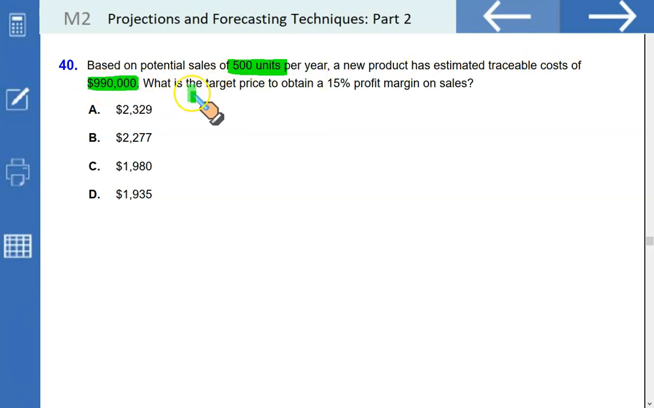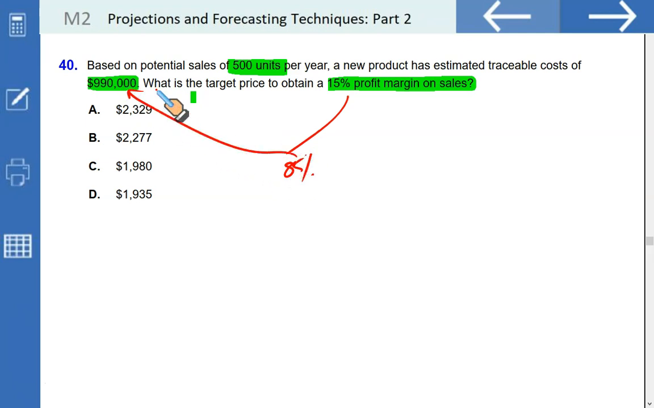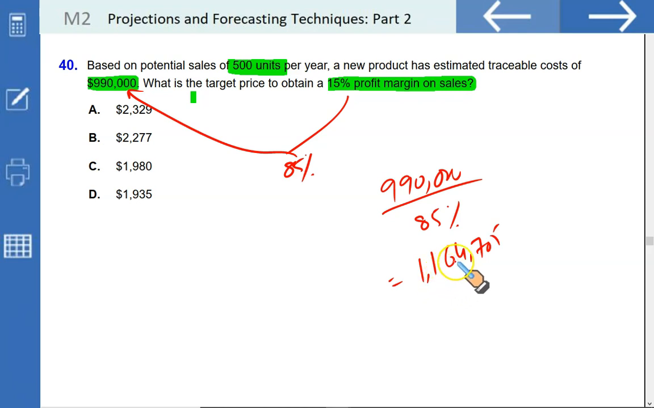Based on potential sales of 500 units per year, a new product has estimated traceable cost of $990. That's the fixed cost. What is the target price to obtain 15% margin on sales? So if 15% is the profit margin on sales, that means 85% would be 990. So 85% of your revenue is 990, right? If you divide it by 85%, that will give you the total 1.164 million. This would be the total revenue.